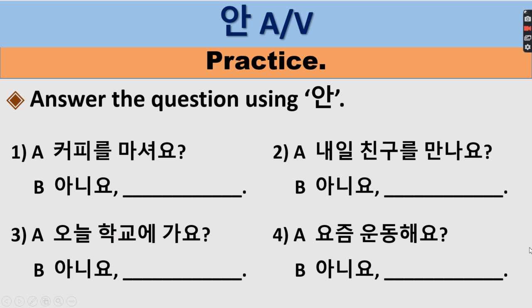Now, let's answer the question using 안. So, 커피를 마셔요. So, of course, you don't drink coffee. 아니요, 안 마셔요. Okay. Second, 내일 친구를 만나요. 아니요, 안 만나요. Meaning you don't meet.